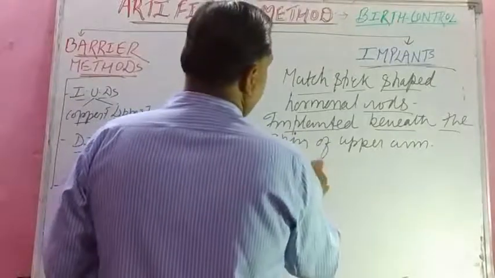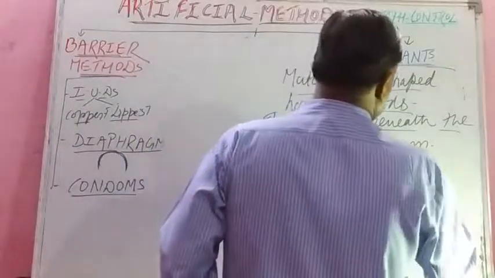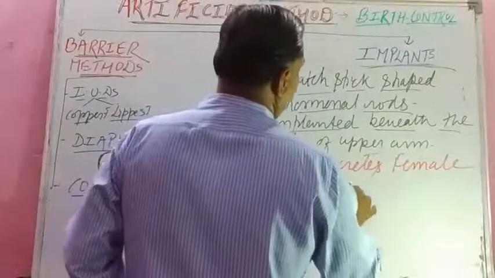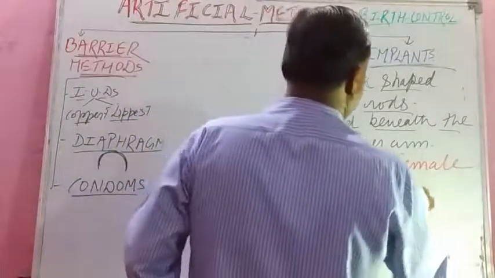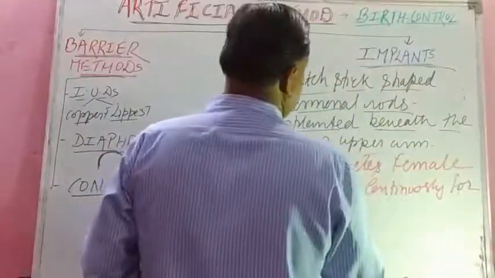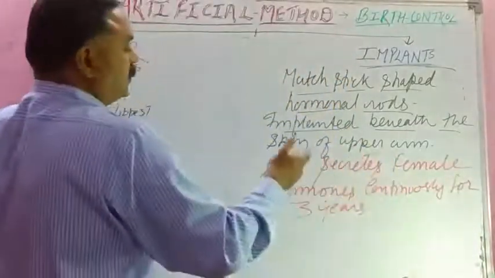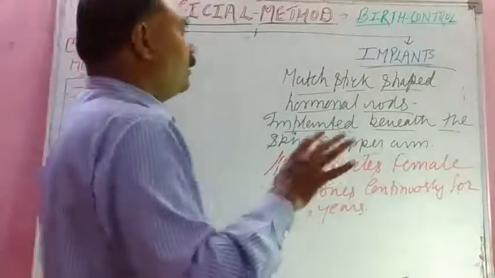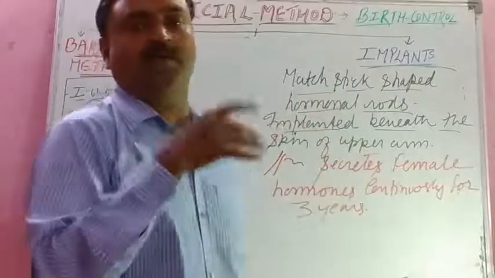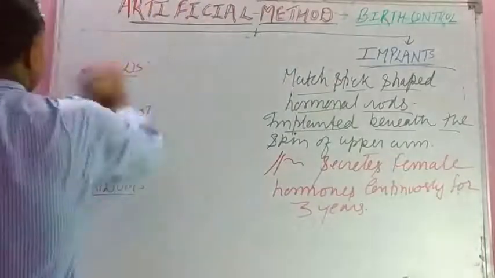This hormonal rod secretes female hormones, you know the name very well, estrogen and progesterone, continuously for 3 years in the blood of the female. And this thing also, student, prevents implantation. It alters the system of the menstrual cycle, so no implantation, no birth, and so birth is controlled.